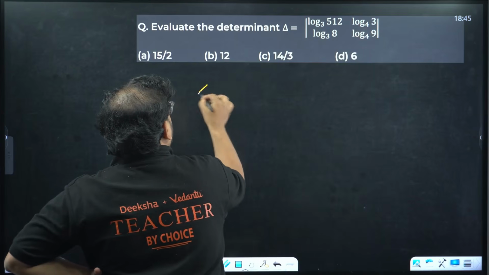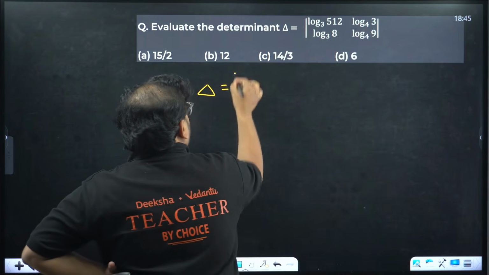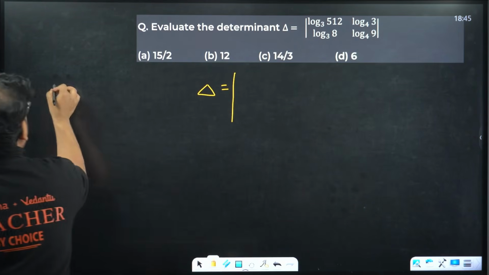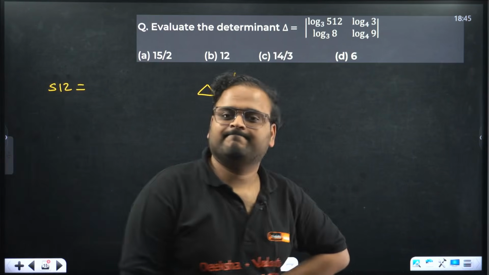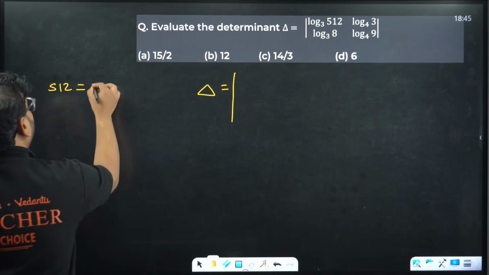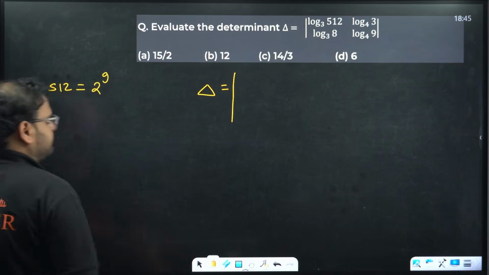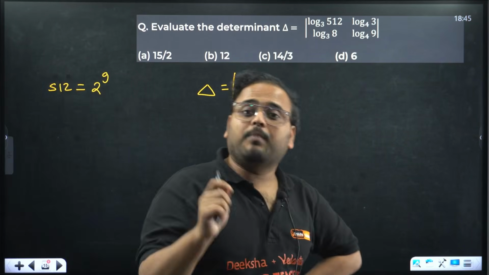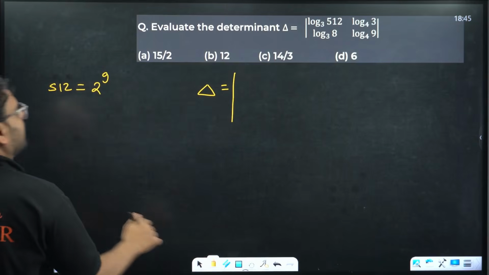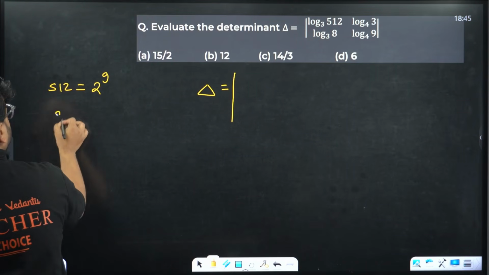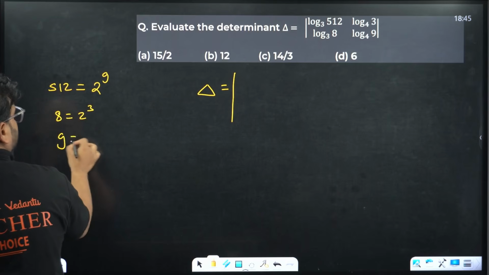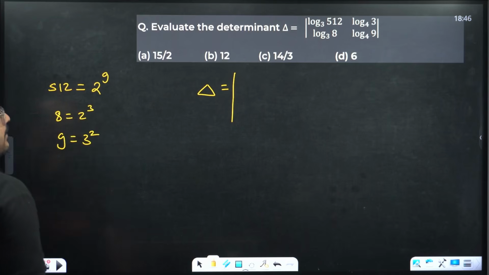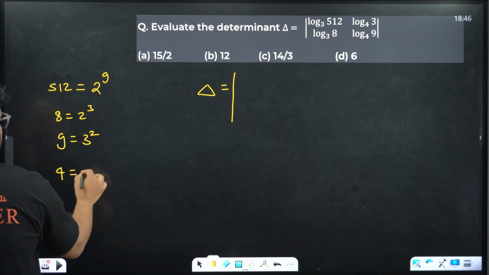To find the determinant of this, we'll write the numbers first. 512 is what? 512 is actually 2 power 9. What will be 8? I can write 8 as 2 power 3. What is 9 going to be? 9 is 3 square. And we'll write 4 also as 2 square.